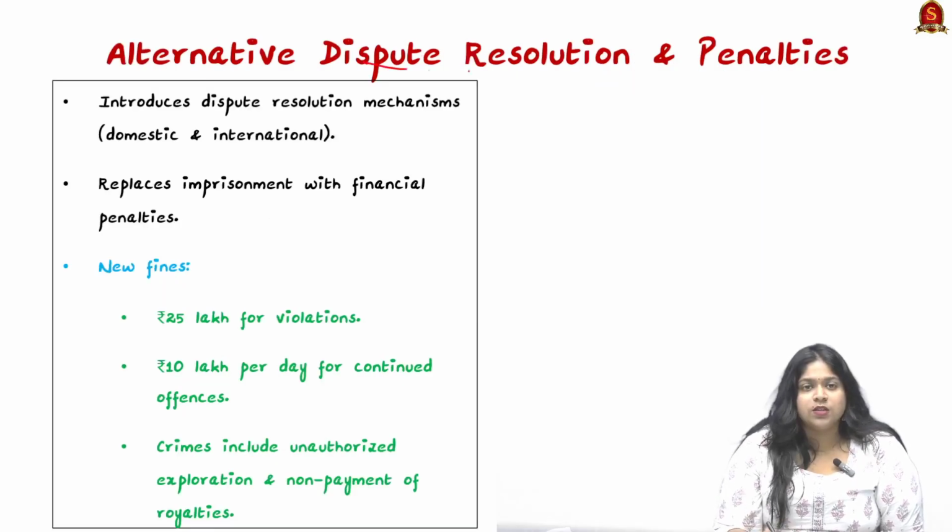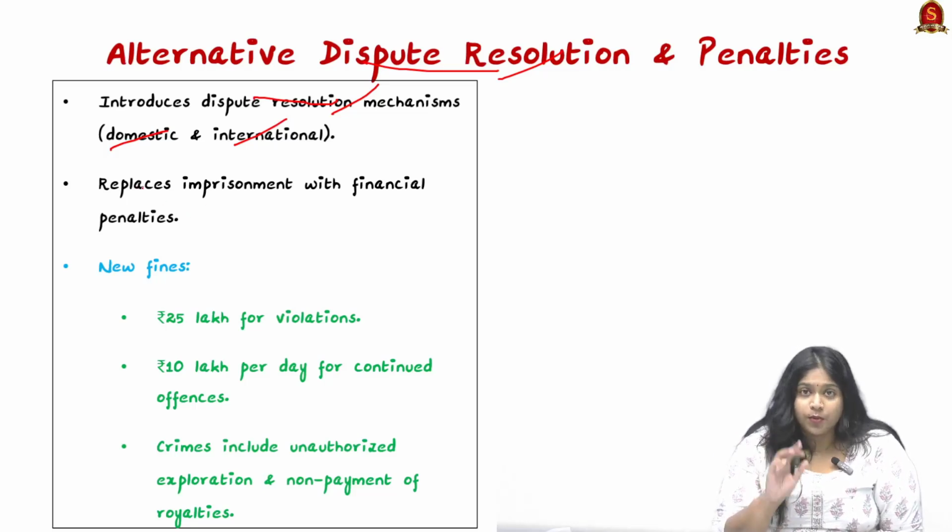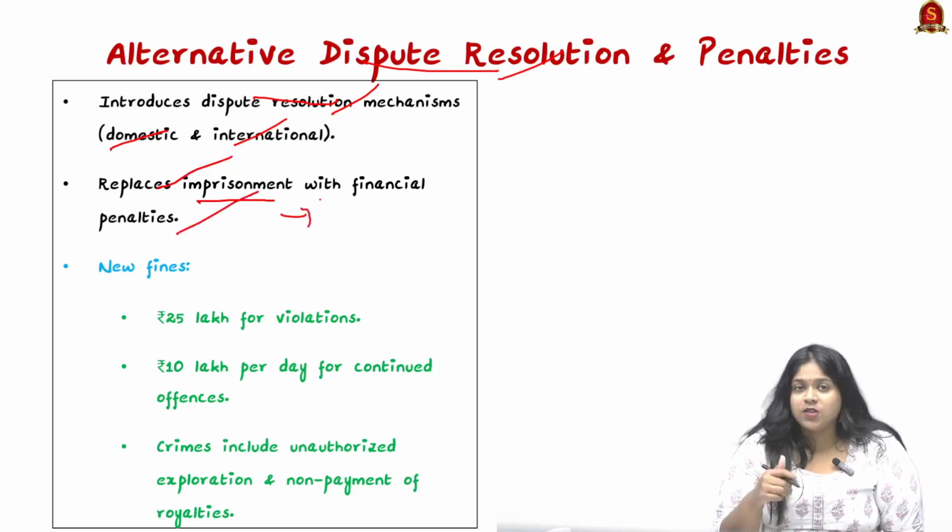All of these powers are held by the central government. Now, looking into dispute resolution and penalties, an alternative dispute resolution mechanism has been brought in for both domestic and international clients, which includes settlements that can be done in India as well as in other countries. In the earlier Act there was imprisonment for crimes, but now they have replaced imprisonment with financial penalties. Before, it was 6 months along with a 1000 rupee fine, or both, but now it is only financial penalties.